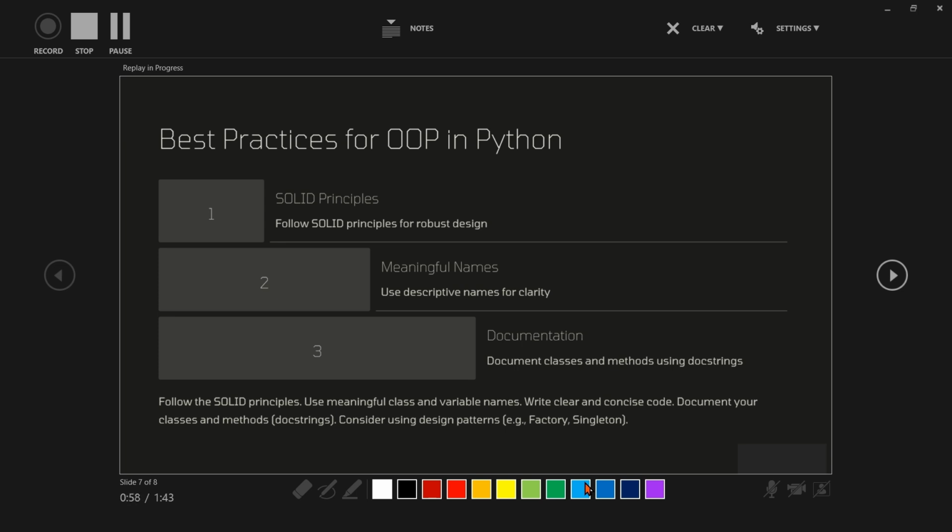Second is meaningful naming. Use CamelCase for classes, like BankAccount, and snake_case for methods and variables, like get_balance. Name classes and methods clearly and descriptively. Avoid vague names like data, info, or thing. Then third is documentation. Use docstrings for classes and methods.